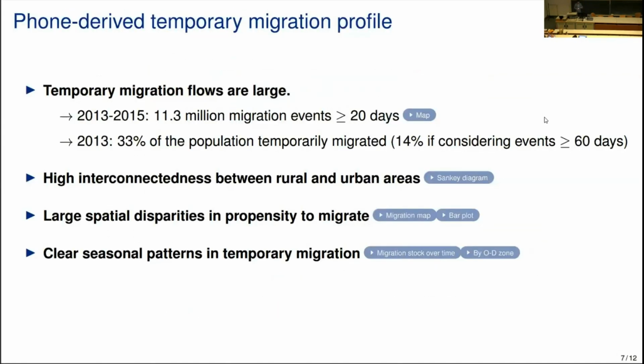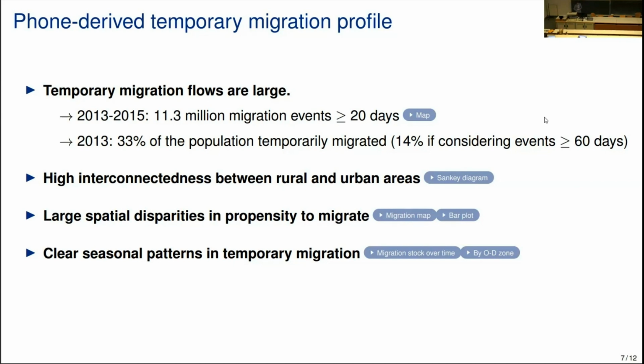I'm just going to show you a couple of things about the temporary migration profile that we've put together. So we find that temporary migration flows are large in the country. Over 11 million migration events of at least 20 days over a period of 3 years. We find that over 30% of the population has an event of at least 20 days in 2013. Of course, this rate decreases with the minimum duration that we impose.